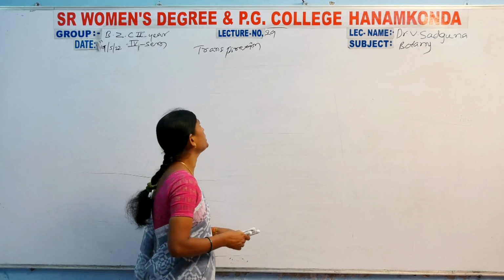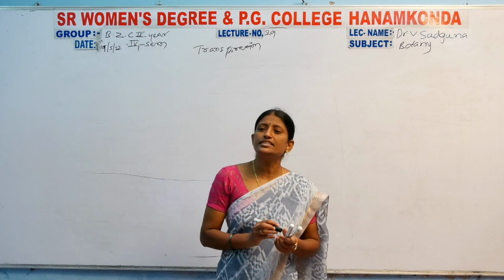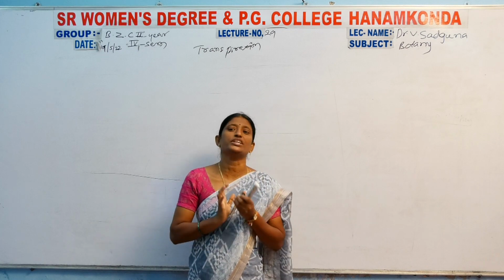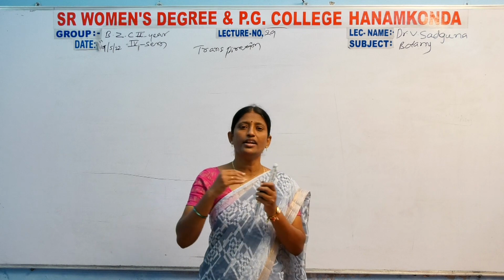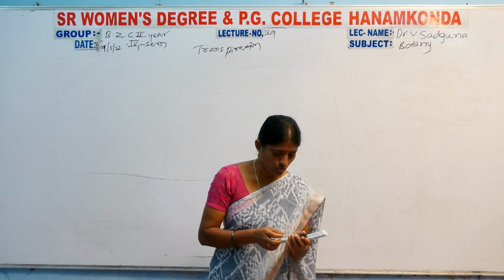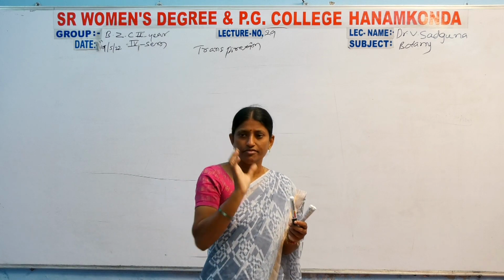Now going to the topic, transpiration. Transpiration is water evaporation, a movement of water from one form to another. Transpiration is a process of movement of different types of water, including ions such as chlorides, magnesium, potassium, and hydrogen.